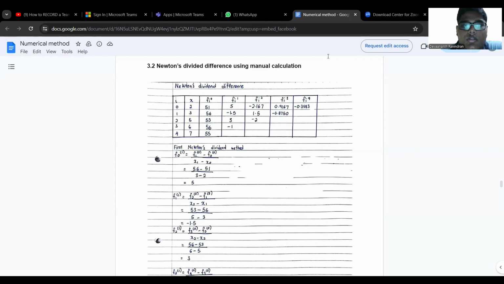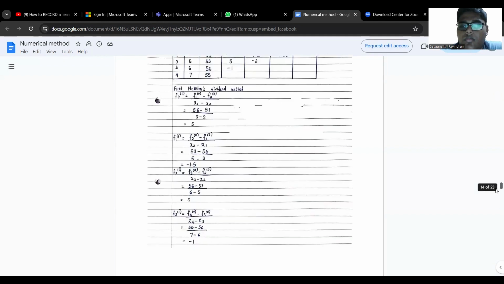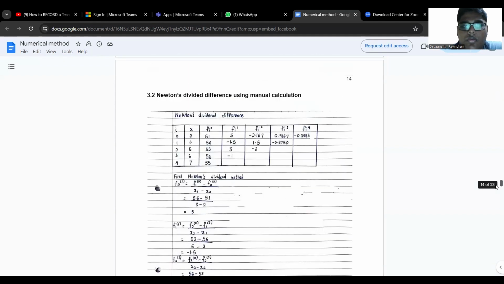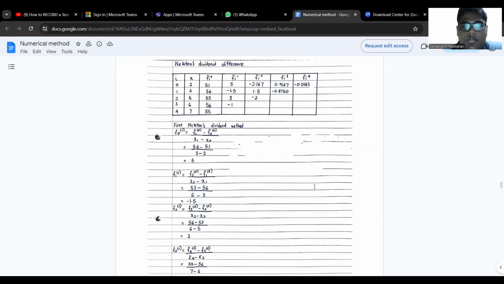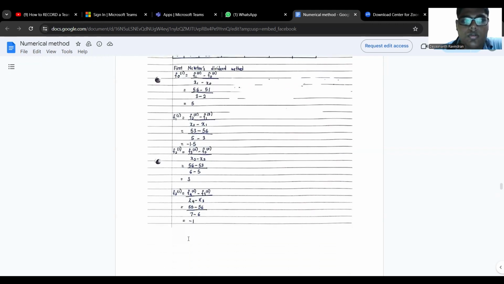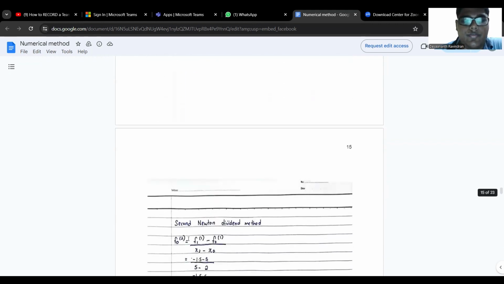So this is Newton's divided difference. This is the table. The first Newton divided difference uses the formula for finding f01, f11, f21, f31, so you get your final answer.